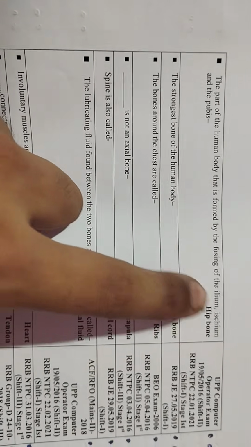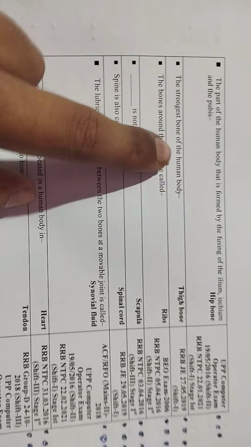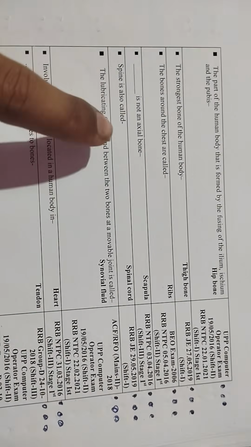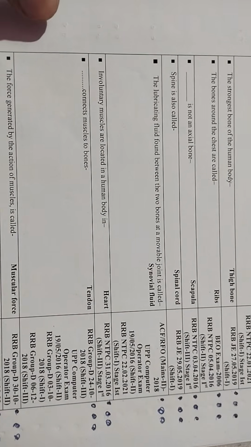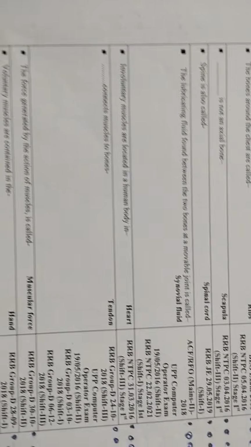The part of the human body that is formed by fusion of ilium, ischium and pubis is called the hip bone. The strongest bone of the human body is the thigh bone. The bones around the chest are called ribs. Not an axial bone: scapula. The spine is also called the spinal cord. The lubricating fluid found between the two bones at a movable joint is called synovial fluid.